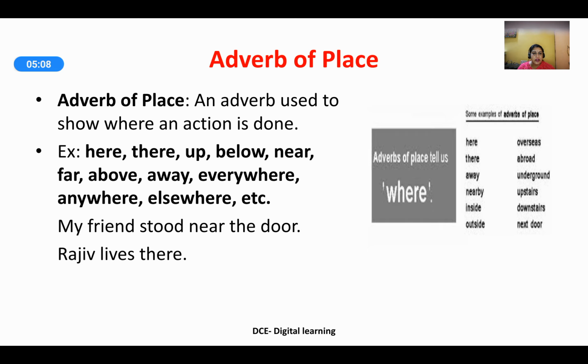Some examples of adverbs of place: here, there, away, nearby, inside, outside, overseas, abroad, underground, upstairs, downstairs, next door. All of these denote a particular place or precise location.